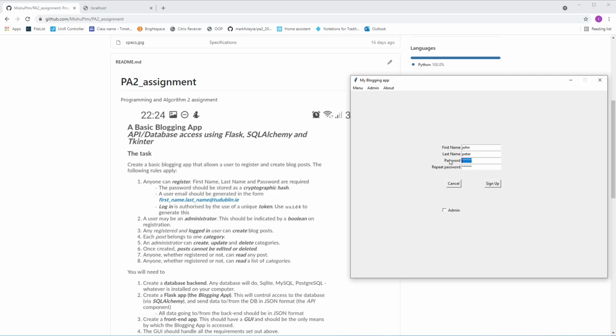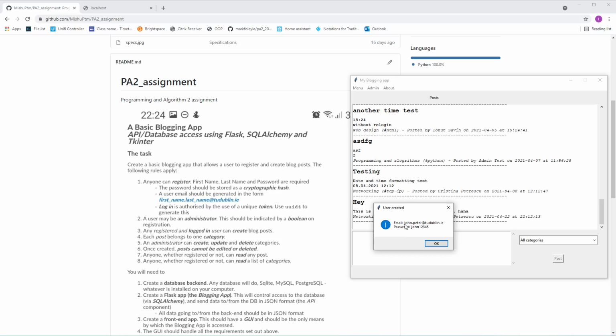So let's try John12345. Sign up, and that worked. So the email is johnpeter@tudublin.ie, and the password is john12345. And when we signed up, we did not select the admin user option to create an admin. So admin is still grayed out, and we cannot make any changes to the already existing posts.